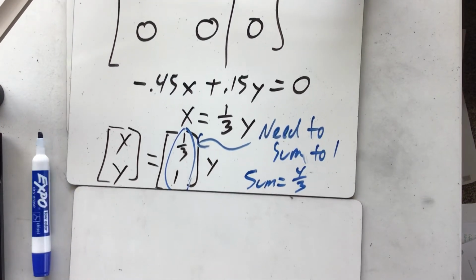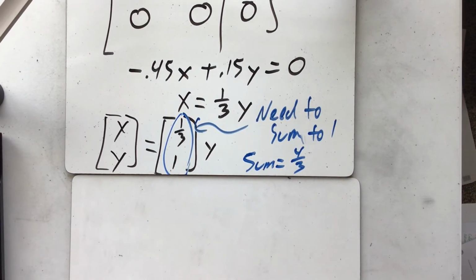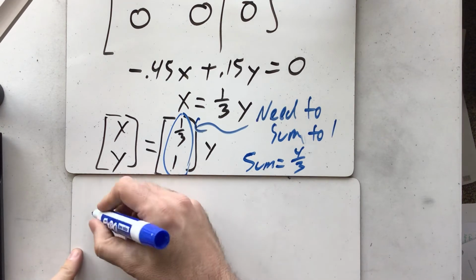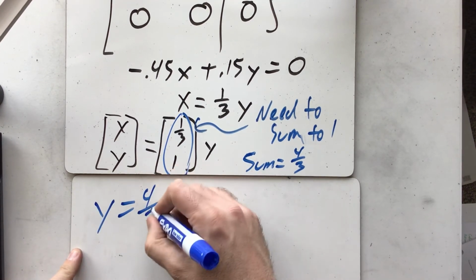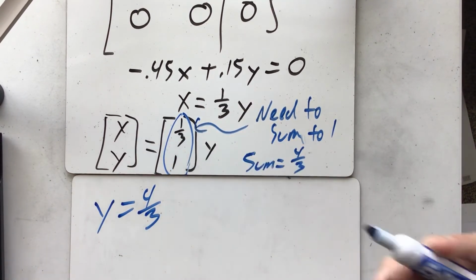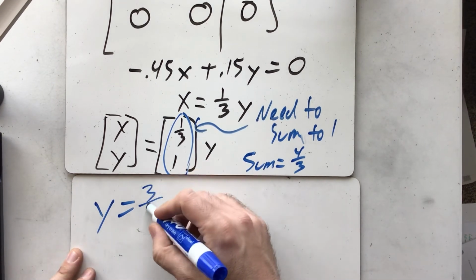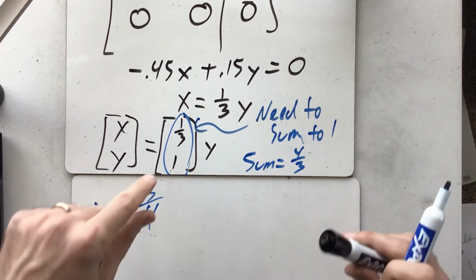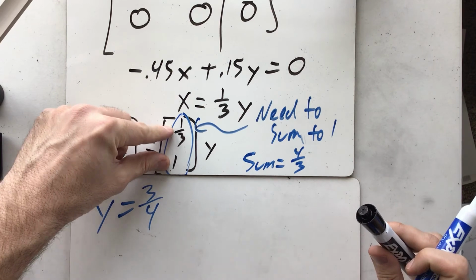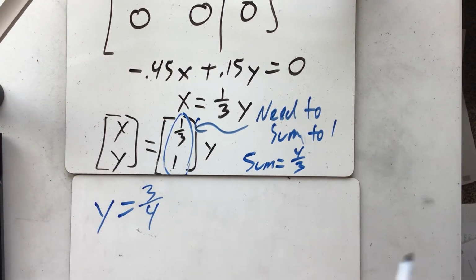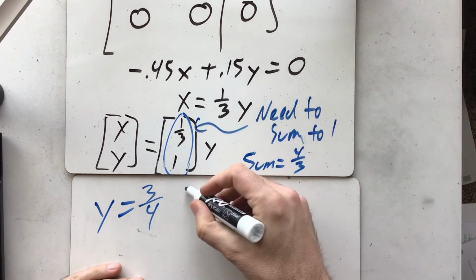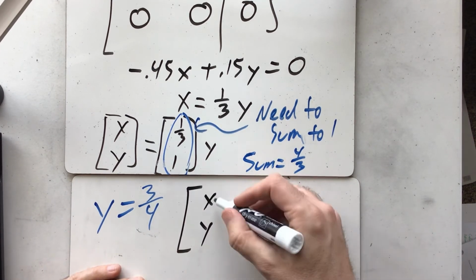So now as I look at this, what you'll find is that if I let y equal 4/3, then the sum of these two will be the exact opposite of what I want. Oh, wait, if I make y equal to 3/4, then they'll sum. Because notice these sum to 1/3 to 4/3, so I make that the reciprocal, and therefore they'll sum to 1. So if y equals 4/3, then what is xy equal to?